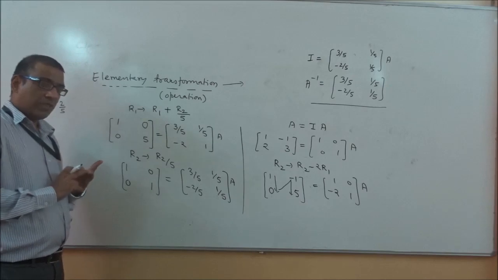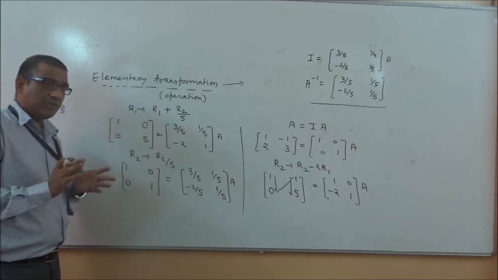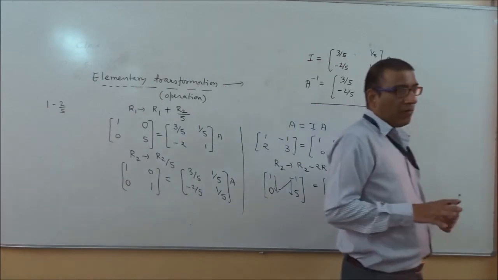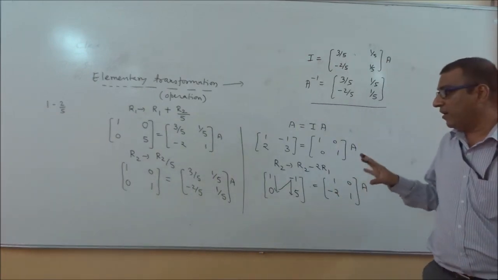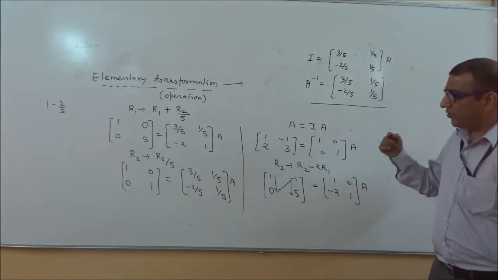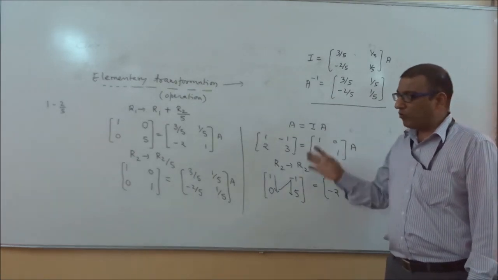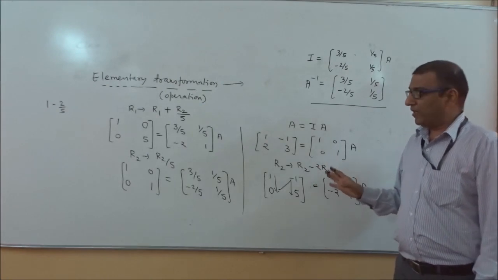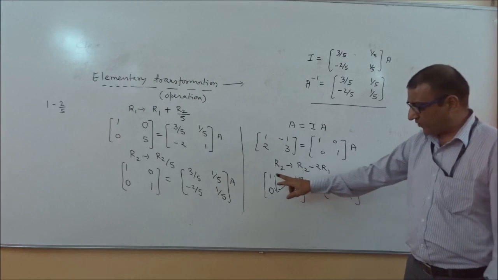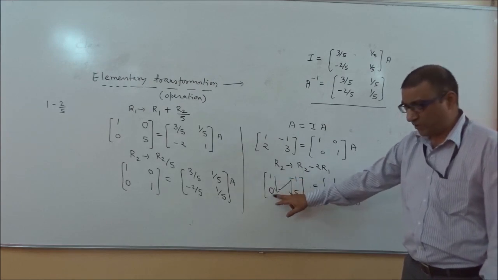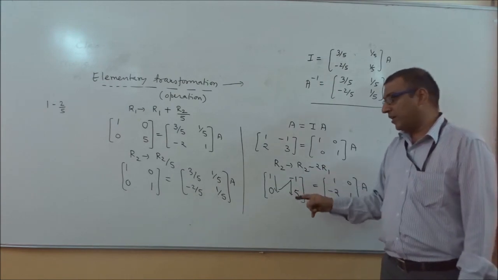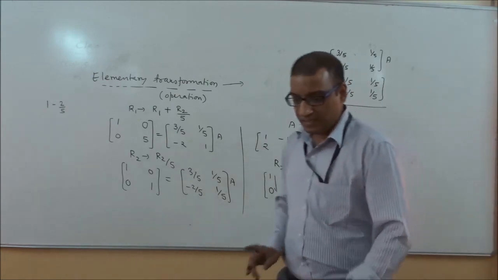Again I am repeating, in elementary transformation we apply two types of operation. One is row transformation and the second is column transformation. Once you start with the row transformation, you will solve the whole problem only by the row method, as you see in this example. But when you start with columns, you do the whole thing only by columns. In the row method, you go with the W method. As you see here, first we apply for this, then we want 0 here, then 0 here, then 1 here. In the column method, you apply the Z method.